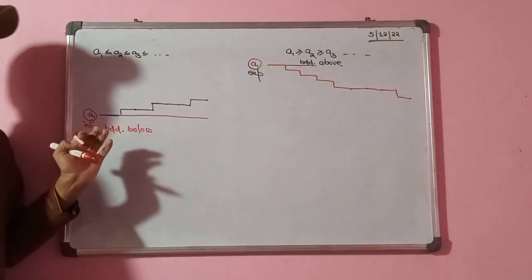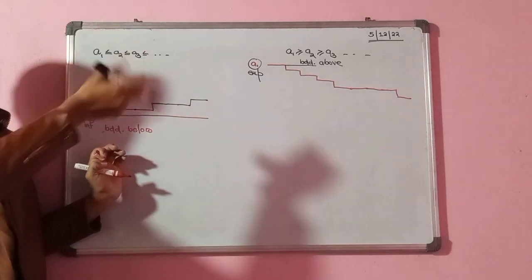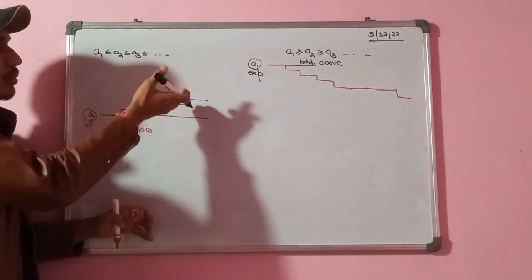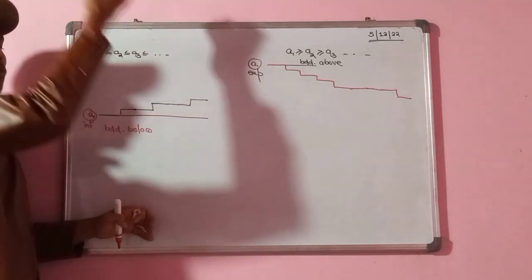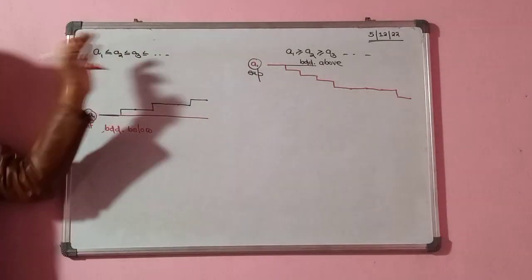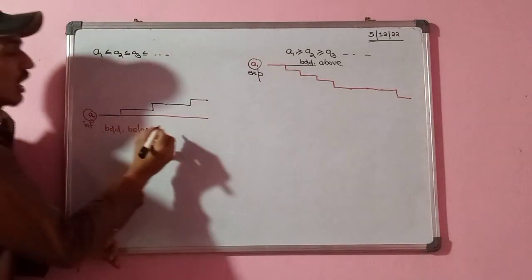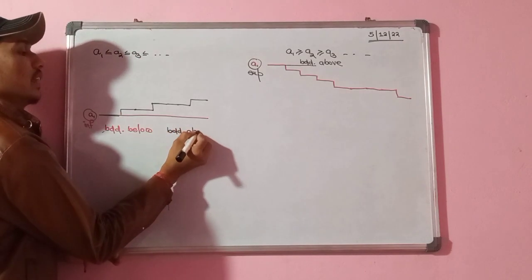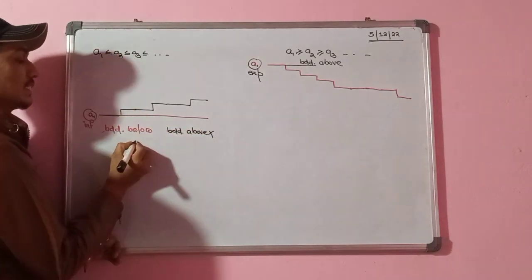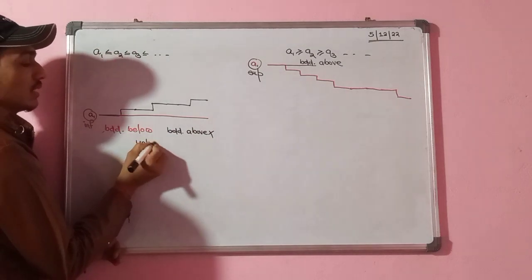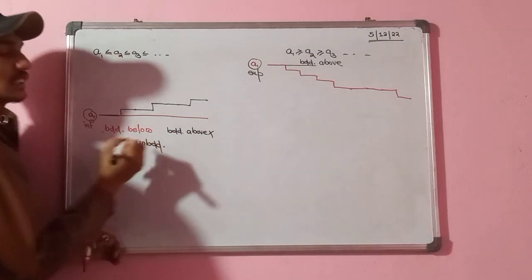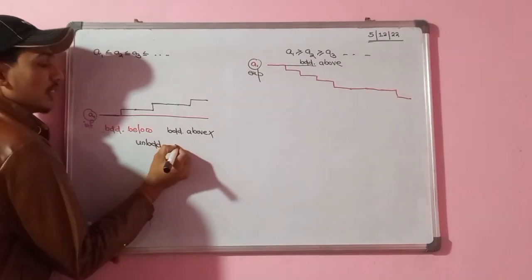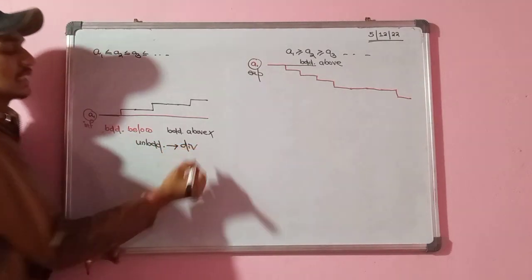But our focus is on when this sequence will be convergent or divergent. Let's see here. Here my sequence is increasing. It will increase to infinity, which means it is not bounded above. That means my sequence is unbounded, and we learned yesterday that if it is unbounded, it will definitely be divergent.